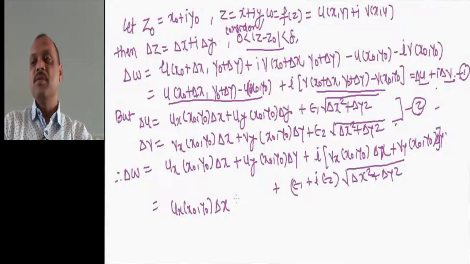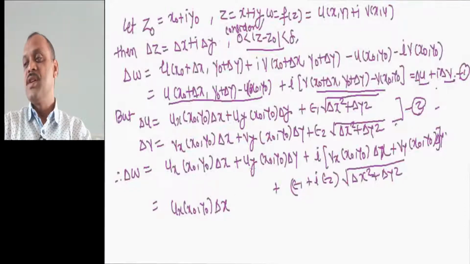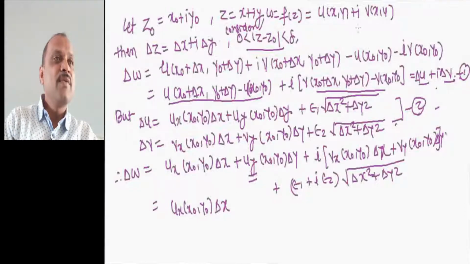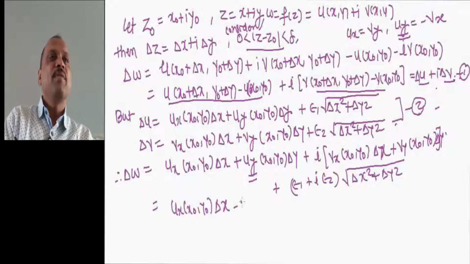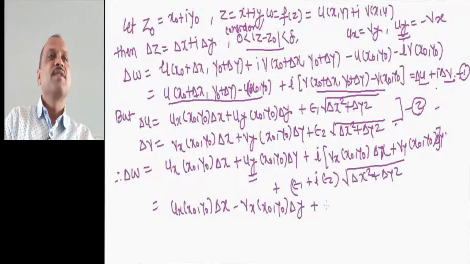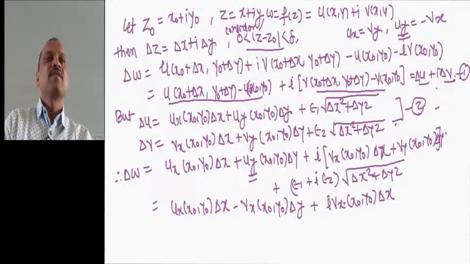Now, we know the CR equations. By using the CR equations, we replace this uy. What are the CR equations? I am going to write here once again: ux equal to Vy and uy equal to minus Vx. Okay. So let us put this value of uy. By substituting the value of uy, what we get? Minus Vx at x0 comma y0 into delta y plus i into Vx at x0 comma y0 into delta x, right.